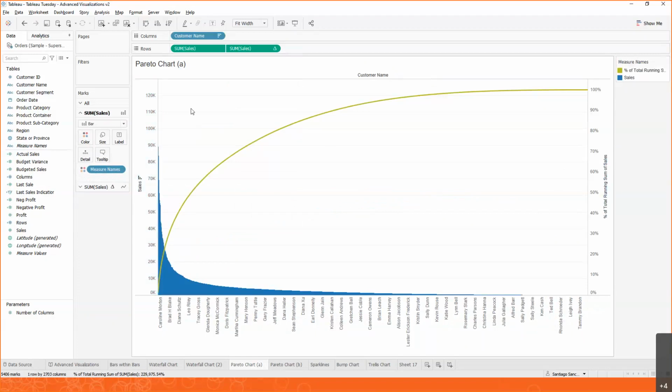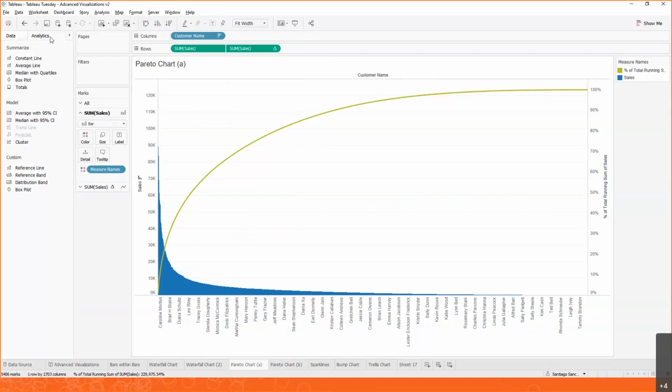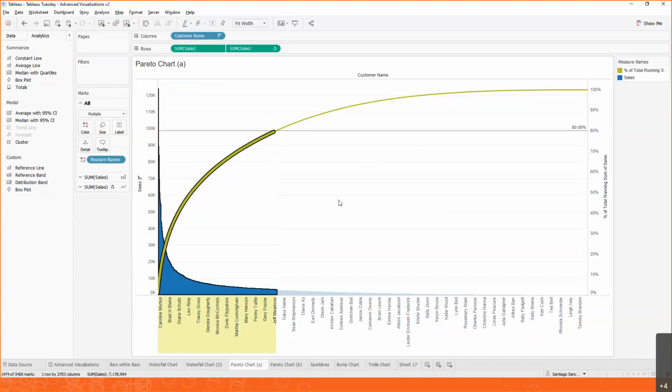How do we know what that 80% is though? Well, at this point, this is relatively easy. We go into analytics, we can add a constant line into our chart, and we can say, hey, where is the 80%? Now that 80% happens to be right around Margaret. So anybody next to Margaret towards the left is contributing about 80% of our sales. So those are our top customers. If we want to run some kind of campaign, those will be the customers that we really want to focus on.